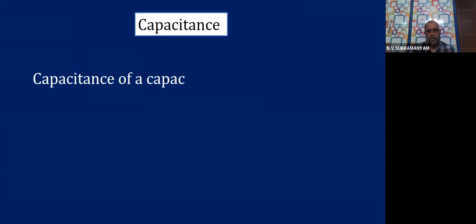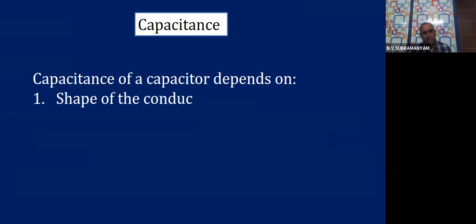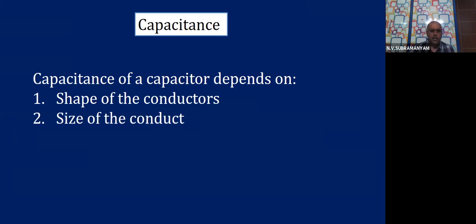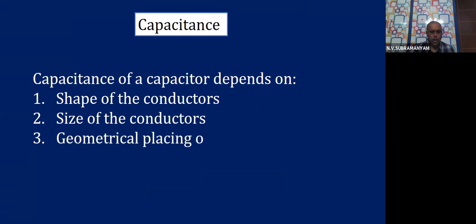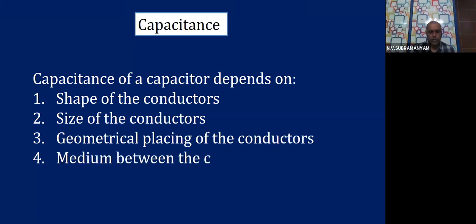Capacitance of a capacitor depends on what factors? That is a question which comes to our mind. It depends on the shape of the conductor, size of the conductors, geometrical placing of the conductors, and the medium between the conductors. Four important points.